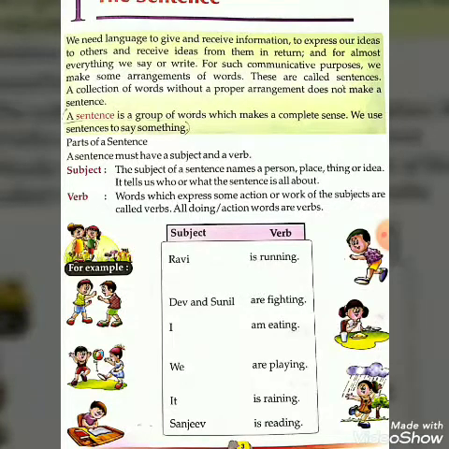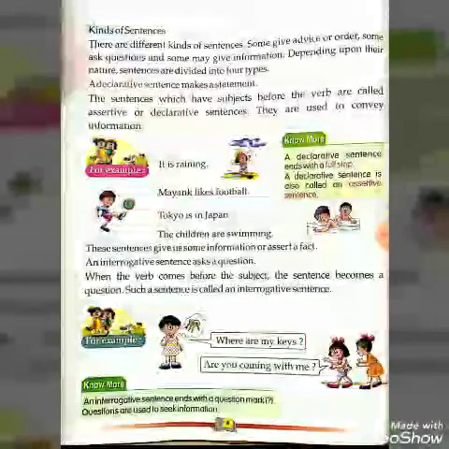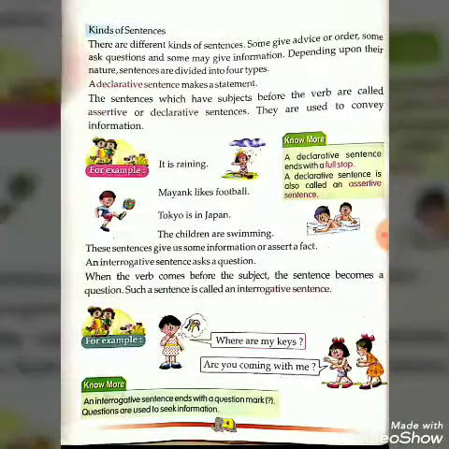Now come to the next page. Kinds of sentences. Here you can see there are different kinds of sentences. Some give advice or order, some ask questions and some may give information. So, depending upon their nature, sentences are divided into 4 types. First one, a declarative sentence.